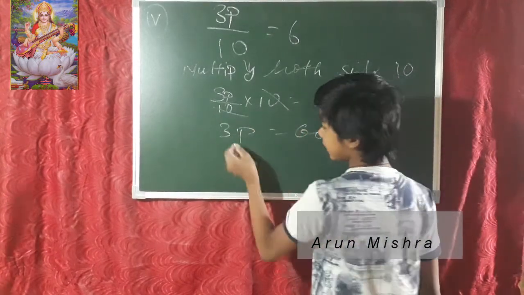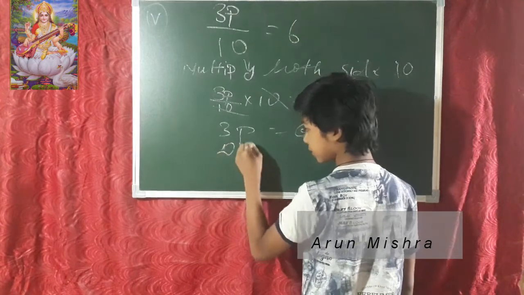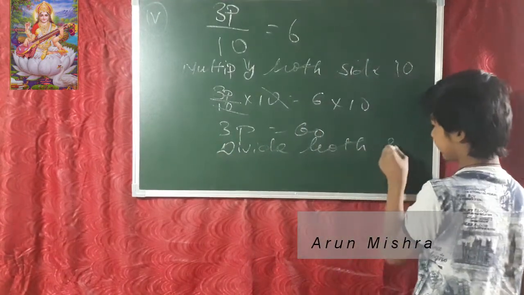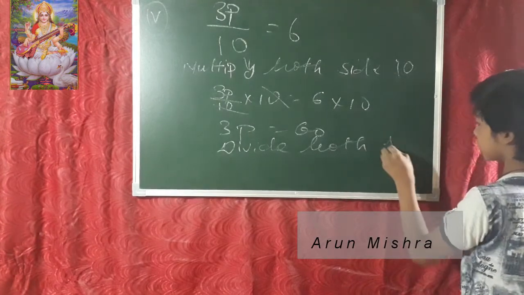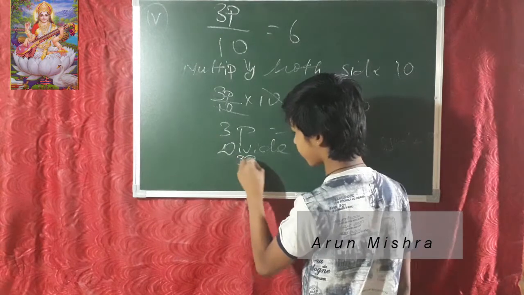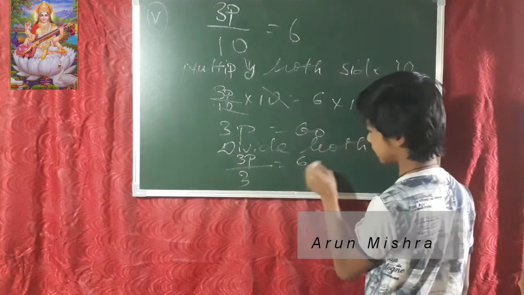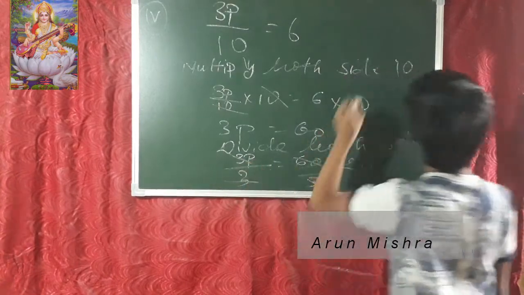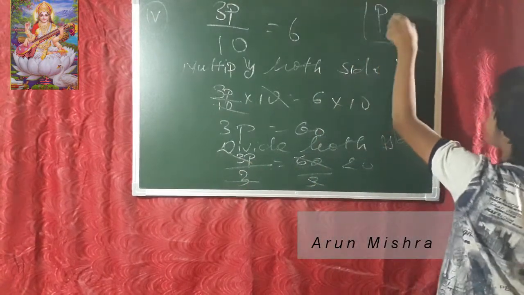And then divide both sides by 3. When we divide both sides by 3, 3p upon 3 is equal to 60 upon 3. The value of p is 20. We got the value of p is 20.